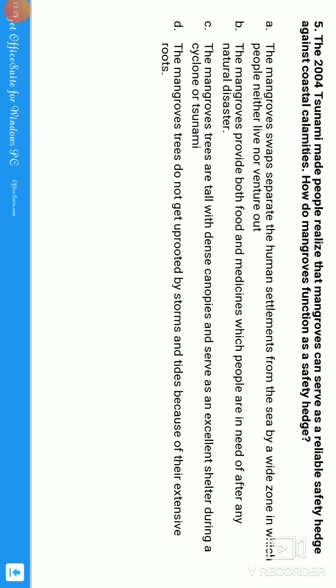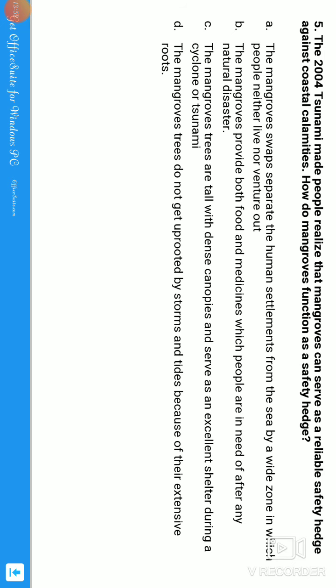So here in the question, the mangroves during tsunamis are going to help the people of the coastal calamity regions, guys. What happens at the coastal calamities? The water from the sea will enter into the mainland and affect the survival of the people. If there is no destructive material present in between, then the water will enter the land speedily and affect the habitat of the people.